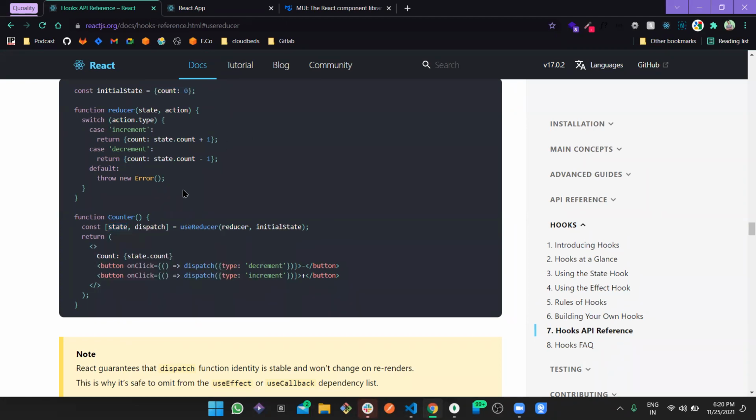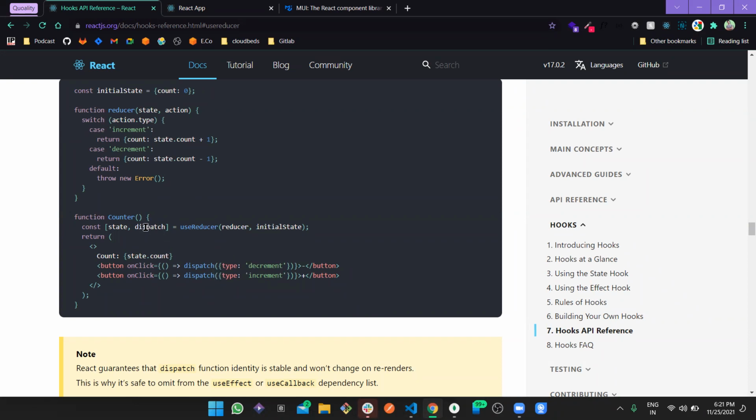The current state we get with state, the same as useState. So it returns that state and this dispatch. This dispatch is a function, a method, where we send two things. Firstly, the type, and we actually send an object, which is basically the action object.